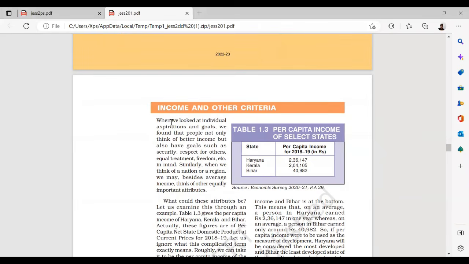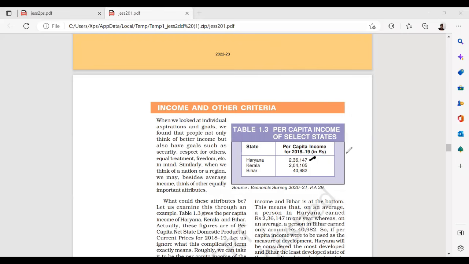Let's go to the next topic. When we look at individual aspirations and goals, we found that people not only think of better income, but also of goals such as security, respect for others, equal treatment, freedom, etc. in mind. Similarly, when we think of a nation or a region, we may, besides average income, think of other equally important attributes.